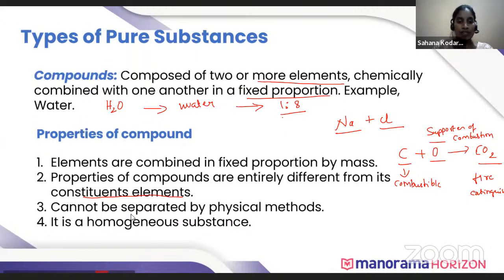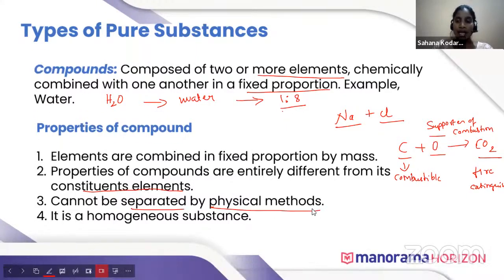Next, compounds cannot be separated by physical methods. As compounds are formed by chemical reaction, the constituent elements of a compound cannot be separated by physical methods. So a compound is a homogeneous substance.